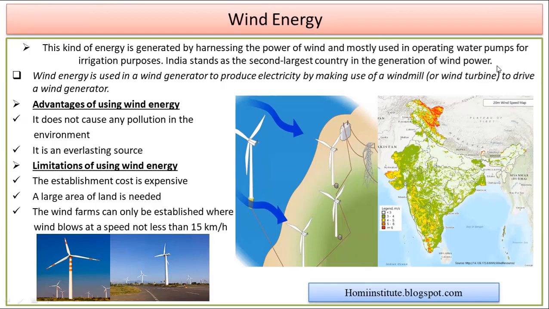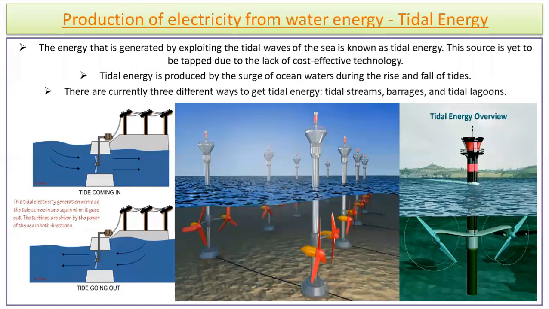And the second thing is that it cannot be constructed at every place. We have to place it only at those places where, year-long or for a very long period of time throughout the year, we observe a wind speed of at least 15 kilometers per hour or nearby to that. Because if it is very windy, then also it is not going to work, and if it is very slow, then also it is not going to work. So this is also something we need to remember.